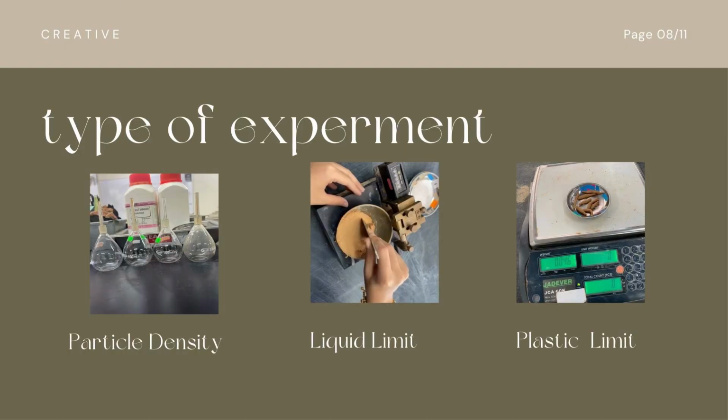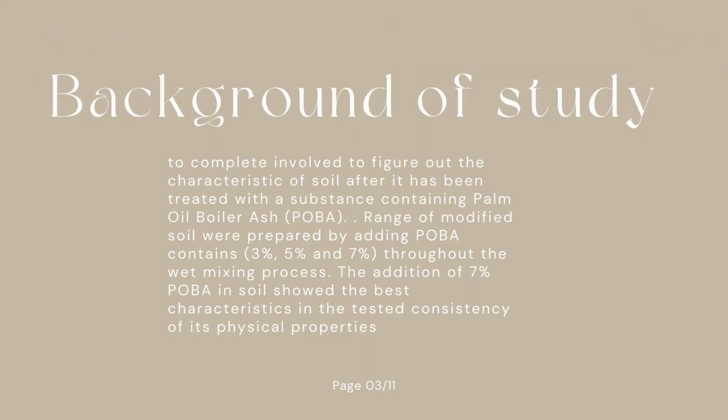For this experiment, I used three types of experiment. Firstly, particle density, second, liquid limit, and lastly, plastic limit. The background of study for this experiment is to figure out the characteristics of soil after it has been treated with a substance containing palm oil boiler ash, which is POBA. A range of modified soil were prepared by adding POBA at 3%, 5%, and 7% throughout the wet mixing process. The addition of 7% POBA in soil shows the best characteristics in the tested consistency of its physical properties.